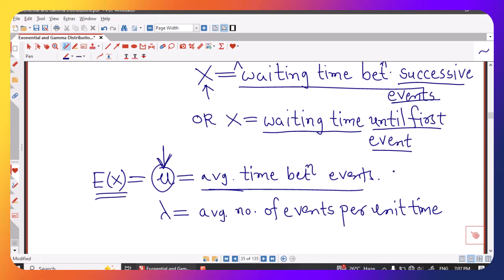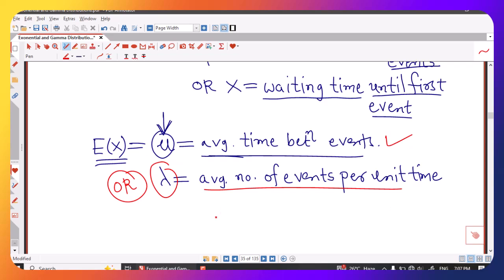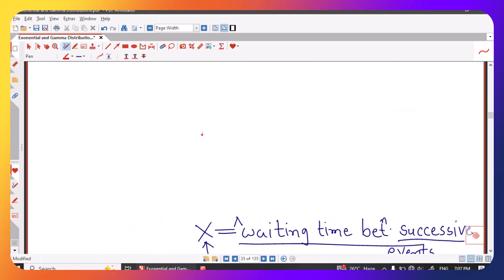Sometimes the problem specifies mu, or sometimes it gives lambda, the average number of events per unit time. We know that the mean of an exponential random variable is equal to 1 divided by lambda. We also discussed that the CDF of an exponential random variable is given by F(x) equal to